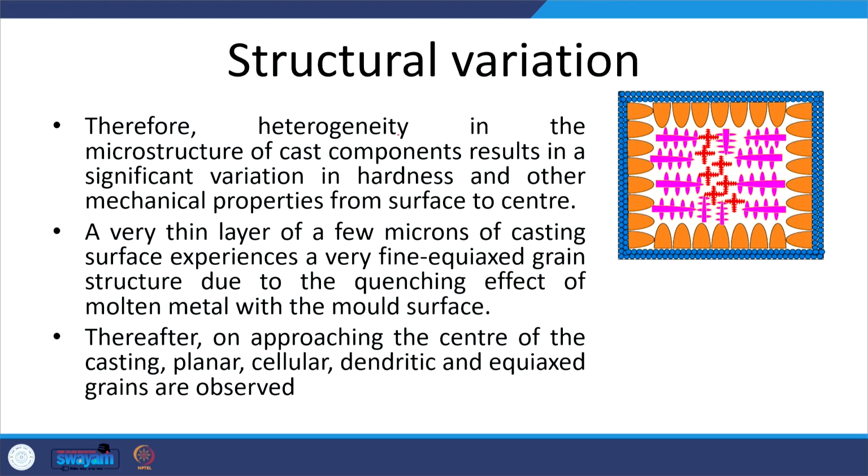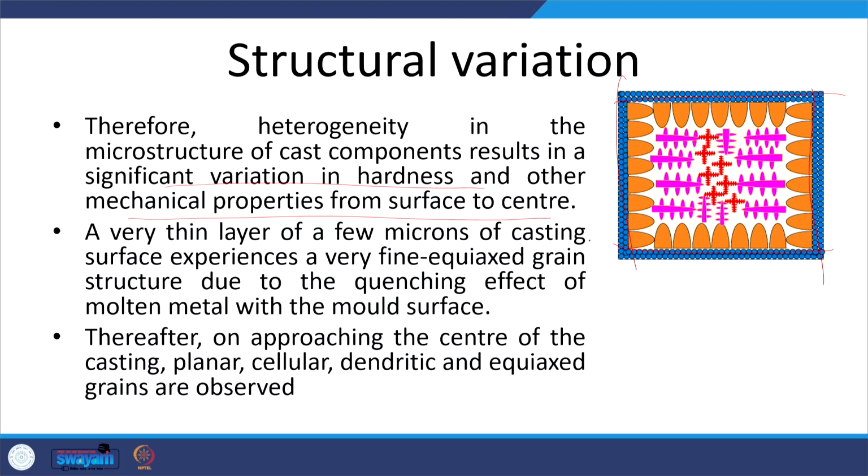Therefore, heterogeneity in the microstructure of the cast component results in significant variation in the hardness and the mechanical properties from the surface. Because of the grain structural variation, we find variation in the properties of the casting.